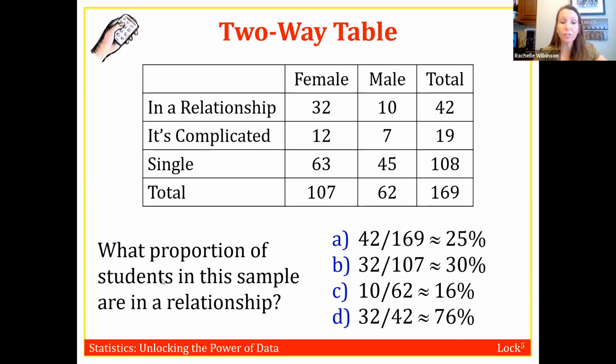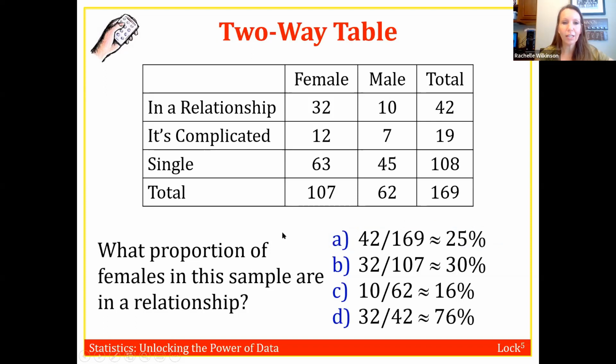So since that's what follows the of, that's going to be the denominator for my fraction that leads me to the proportion I'm looking for. So I want to know what proportion of students in this sample, so that's the 169, are in a relationship, okay? So if I use n, the total sample size, as my denominator, then I'm going to use one of these other totals on the side or the bottom as my numerator. So in this case, I'm looking for in a relationship. So what is the total number of people in a relationship for this sample? Yeah, perfect, 42. So that means that the proportion that I'm looking for in this case is going to be 42 divided by 169, which is roughly 25%.